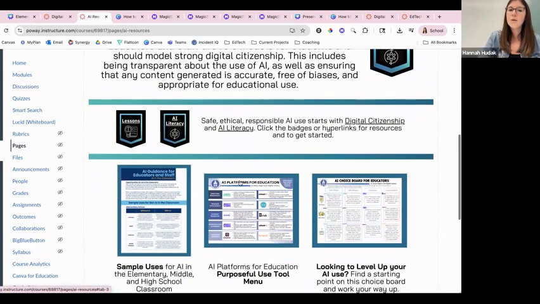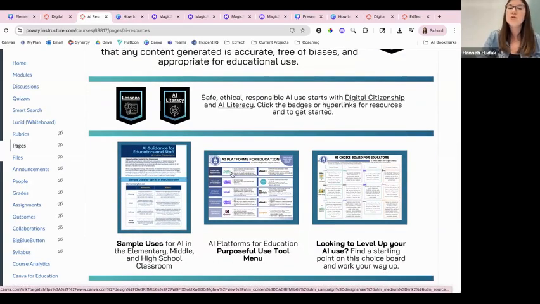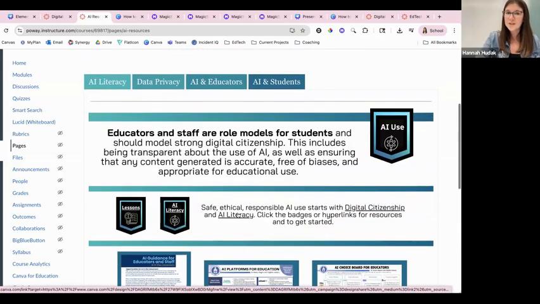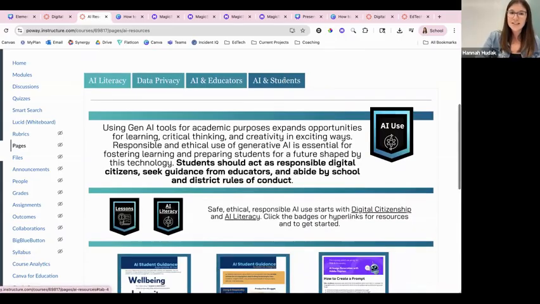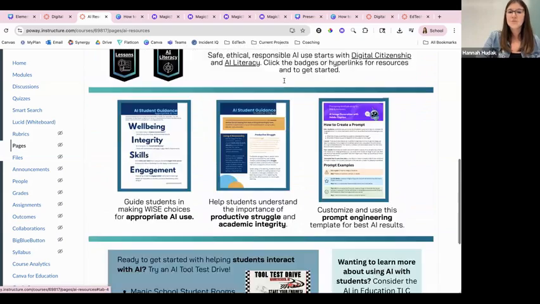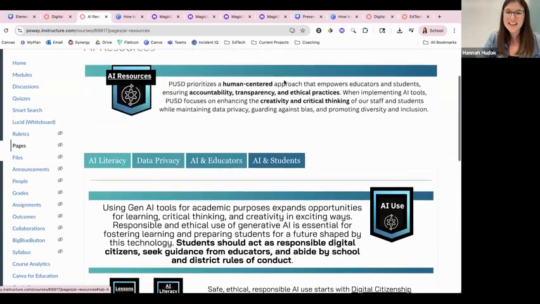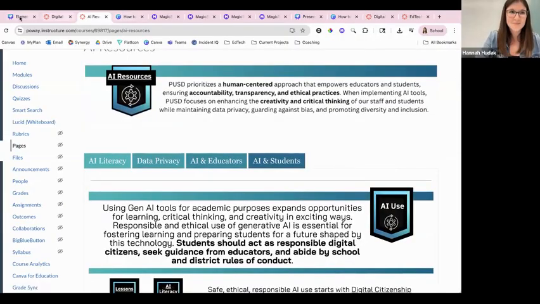This is where you will be able to find that platforms for education purposeful use tool, which goes into, again, how you can use AI also for student feedback, personalized learning, as well as gamified learning, and some more resources for you to explore. And when you're ready, there are also AI and student links when we are using AI tools with our students. But again, we will go way more in depth with that in our spring session.